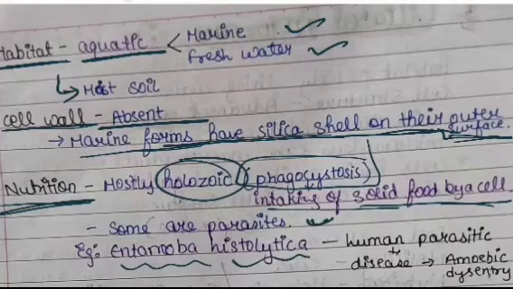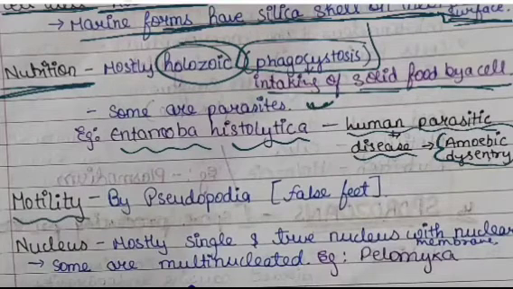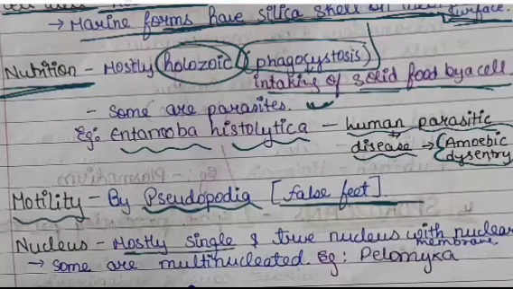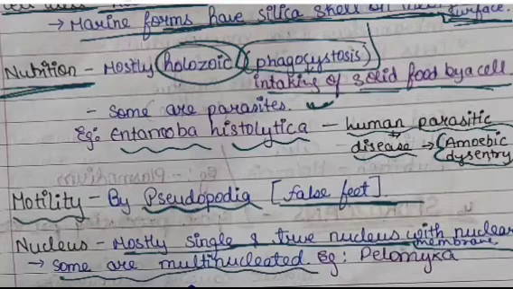Example, Entamoeba histolytica, which is a human parasite which causes the disease called amoebic dysentery. Now motility is done through the pseudopodia, which is also known as false feet. Now these organisms have mostly single nucleus and a true nucleus with nuclear membrane, and some are multinucleated.